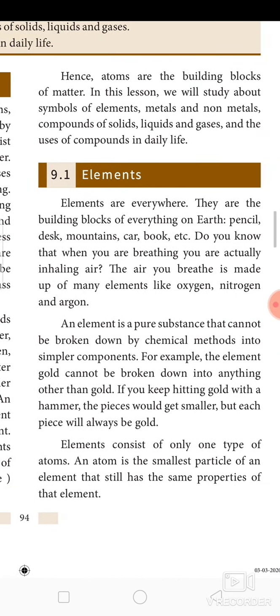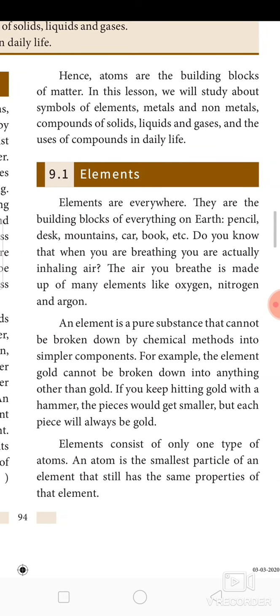Okay, there is a 4th state of matter also. It is known as plasma. You need not know about it in this 8th standard. In your higher education you may come across this plasma.